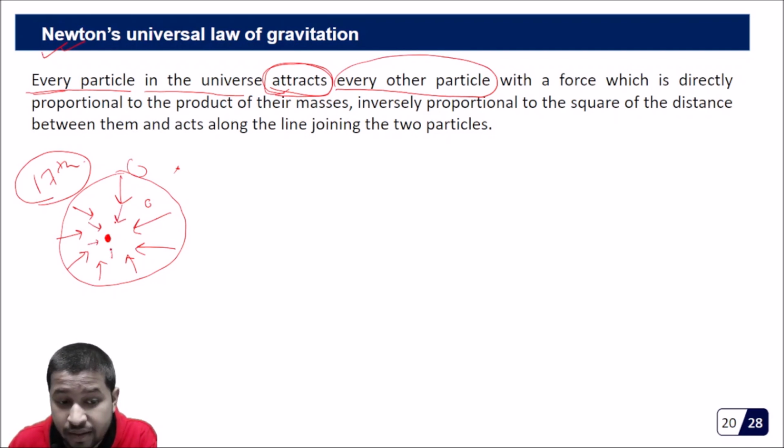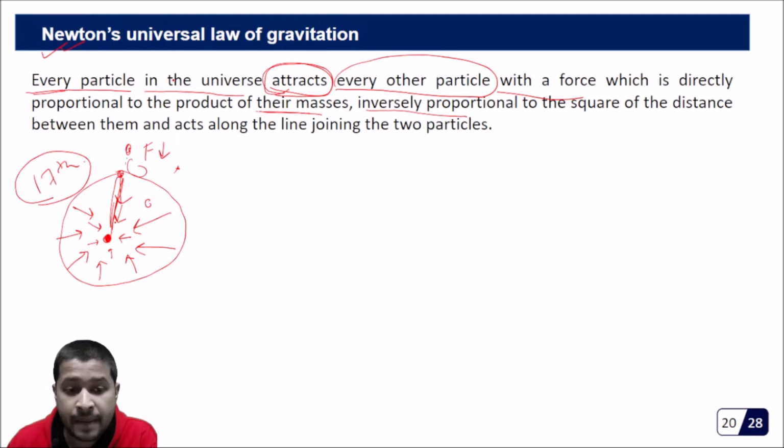It attracts every other particle with a force which is directly proportional to the product of their masses, meaning this particle's mass and that particle's mass, between whom the force is relevant. It is inversely proportional to the square of the distance between them. That means as the distance between these two particles increases, the force decreases.